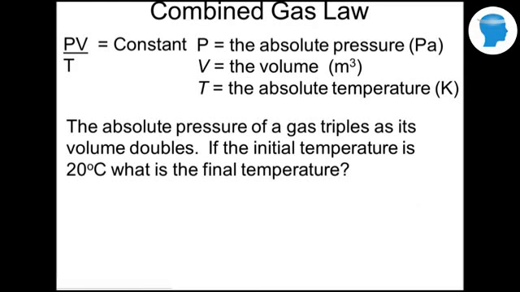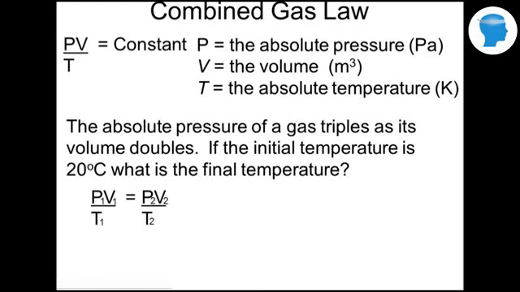The absolute pressure of a gas triples as its volume doubles. If the initial temperature is 20 degrees Celsius, what is the final temperature? So let's try this example here. Okay, first of all, one problem here is the temperature is in degrees Celsius. We need to convert that into Kelvin. So 20 degrees Celsius would be 293 Kelvin.